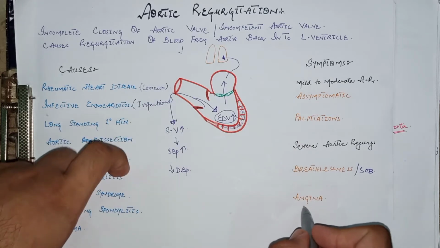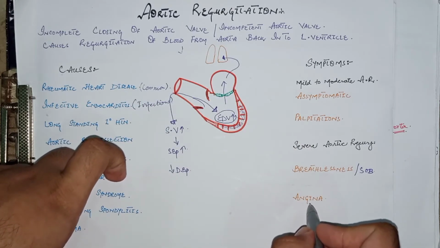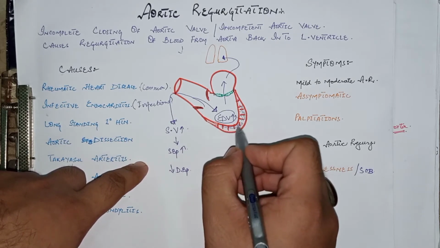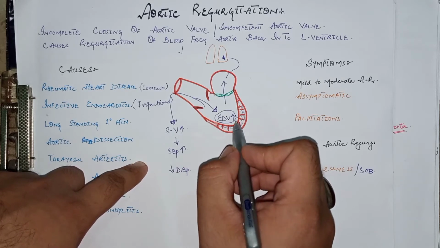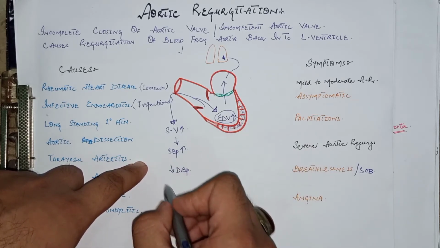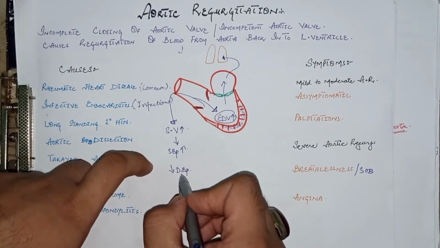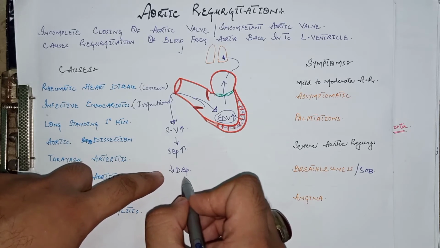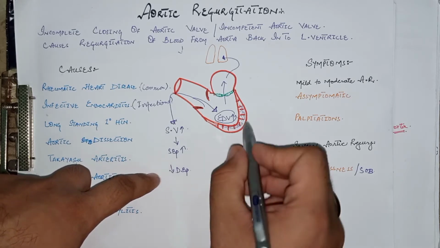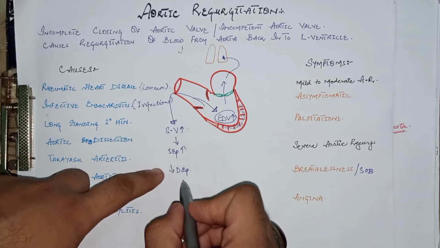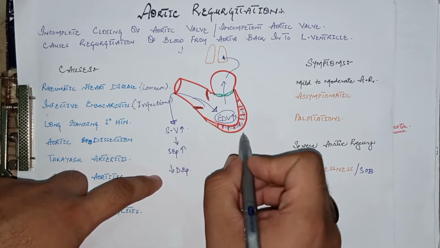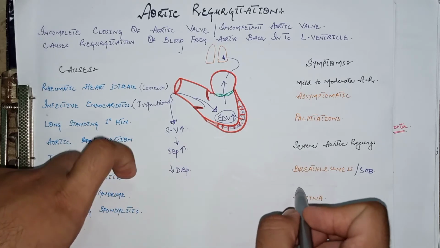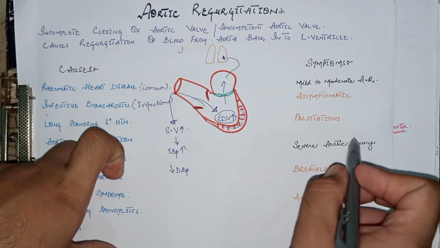The next clinical feature is angina. This angina is because of ischemia. The ischemia may be due to two reasons. One is that left ventricular hypertrophy increases the oxygen demand of the myocardium, and the second reason is decreased diastolic pressure. Due to reduced diastolic blood pressure, there is decreased perfusion of the heart during the diastolic phase. So reduced perfusion and also increased oxygen demand cause ischemia and lead to angina in these patients in severe aortic regurgitation.